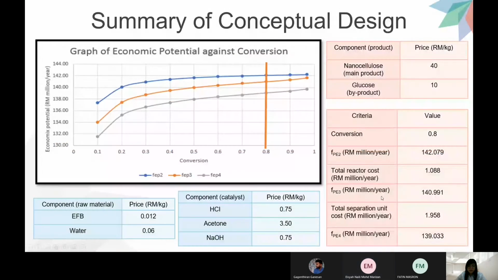Next is the graph of the economic potential for FYDP2, FYDP3, and FYDP4. The prices of the raw material, catalyst, and product are shown in the table. From the FYDP2 curve, which is the blue line, at conversion 0.8 we can see that the profit is not increasing much. So we conclude this point is our maximum conversion.